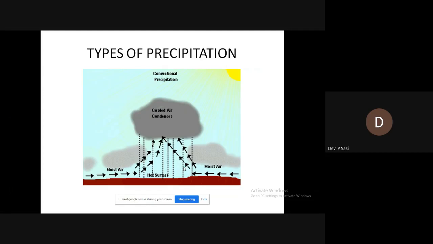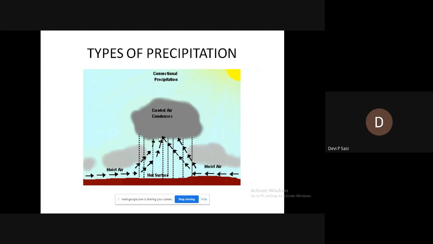As the ground surface becomes heated, the air in contact with it also becomes heated. And this causes the air to expand and rise up due to convection. As this air rises up, it cools about 1 degree Celsius per 100 meters.